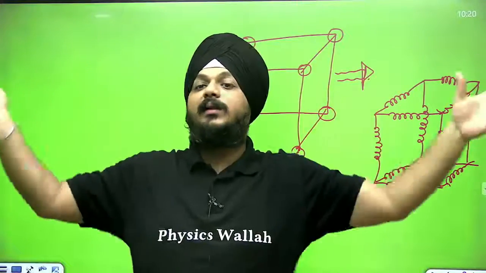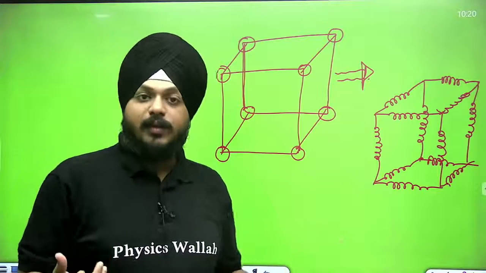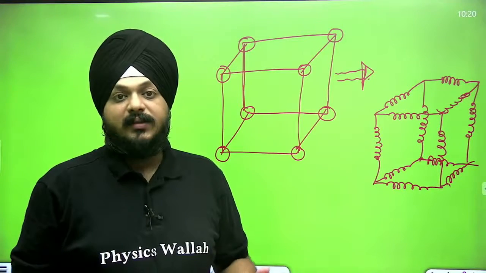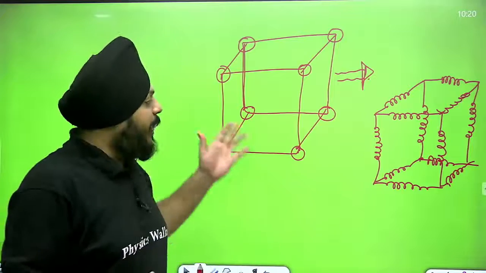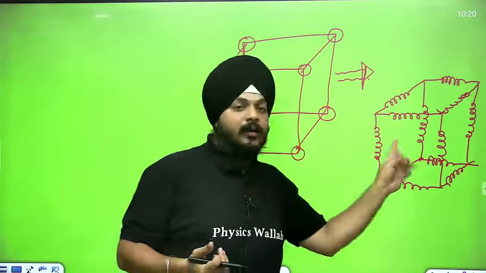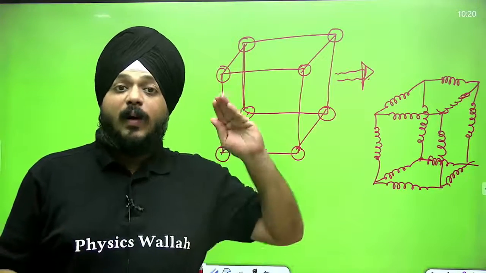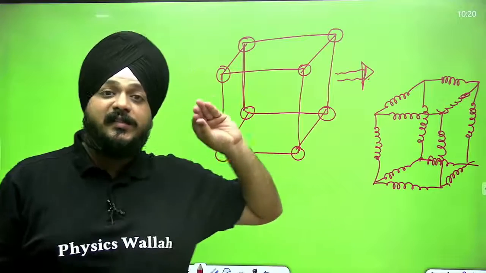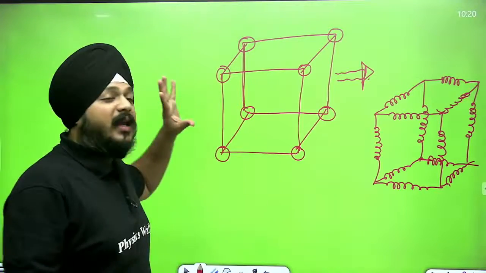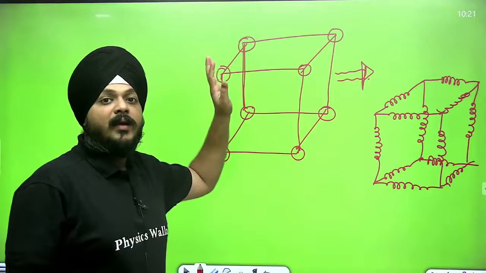Suppose, let us take an example. This is a room. Okay, 6 faces. Can I compare it to the cube? Yes. I have replaced all of those sides by the springs. See, it is difficult to understand the elastic behavior of the solids through this part.